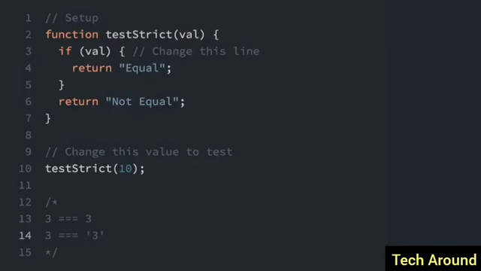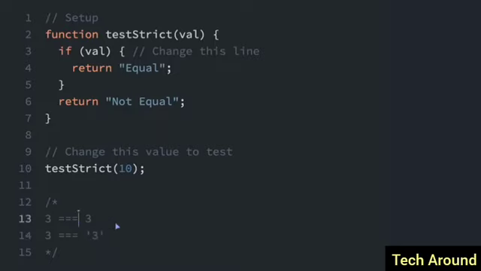We learned about the equality operator, which is the double equal sign. There's also the strict equality operator, the triple equal sign. So here we're checking if 3 equals 3 with the strict equality operator. The difference is that the equality operator, the double equal sign, attempts to convert both values being compared to a common type, while the strict equality operator does not do the type conversion. So this is going to evaluate to true, the 3 equals 3. But the 3 equals 3 with the string on this side is going to evaluate to false.